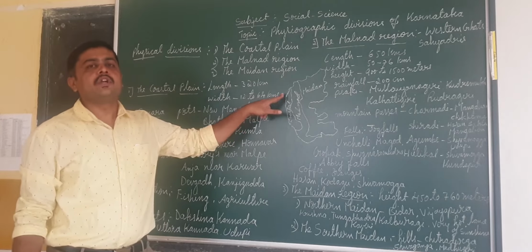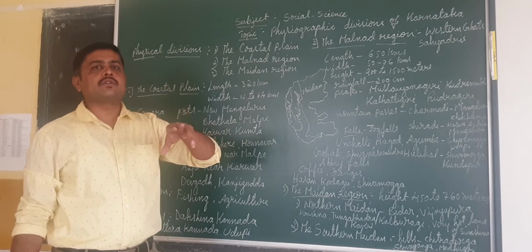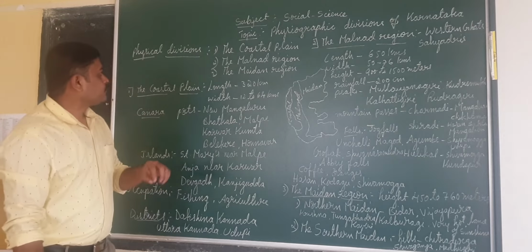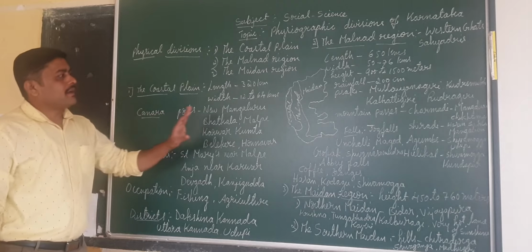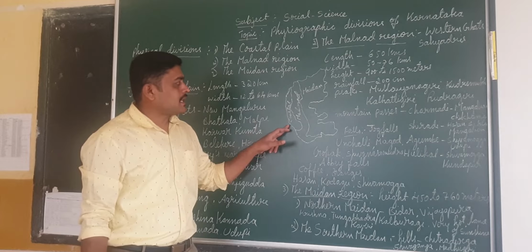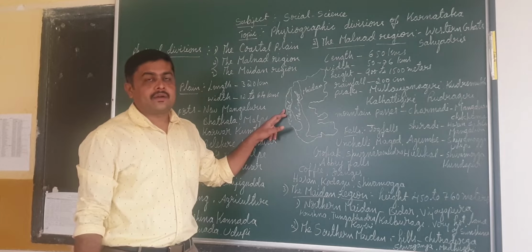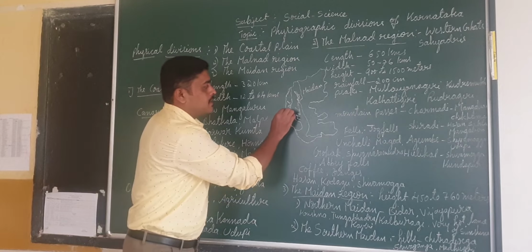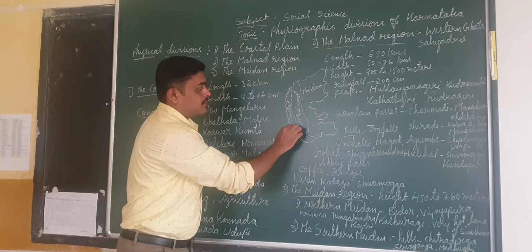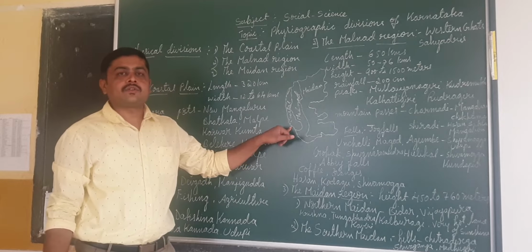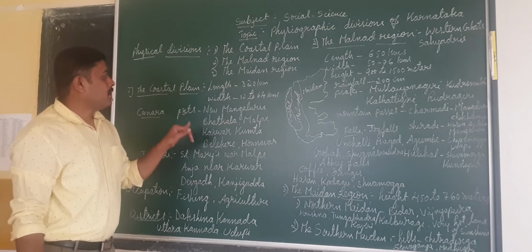I already told you, it will start from Mangalore to Karwar. So it is extended like that. And here, this area, the coastal area, is also known as Canara. This coastal line is known as Canara, from Mangalore to Karwar. Keep that in your mind.